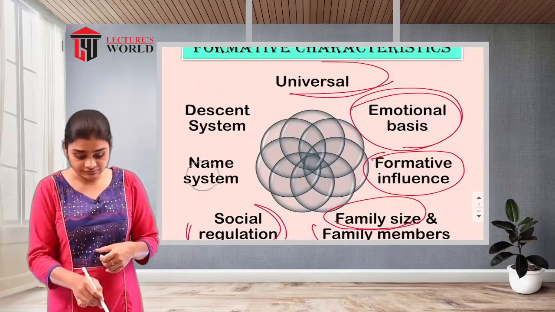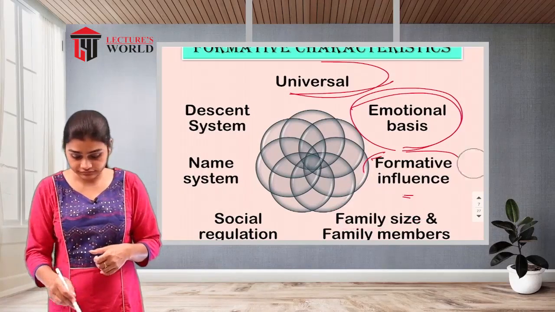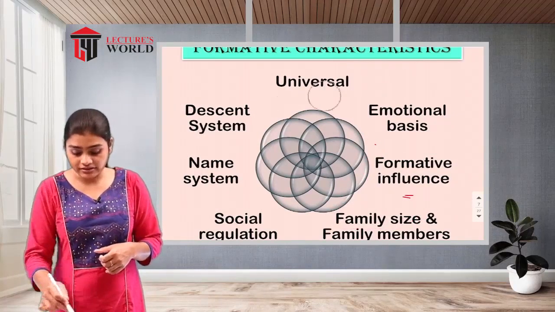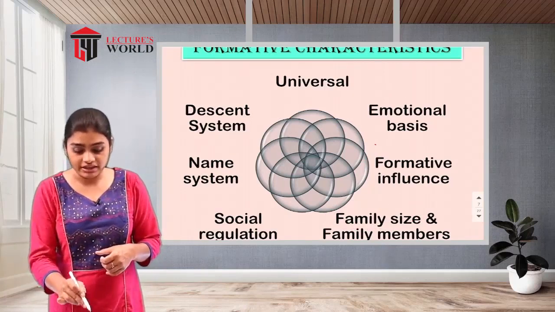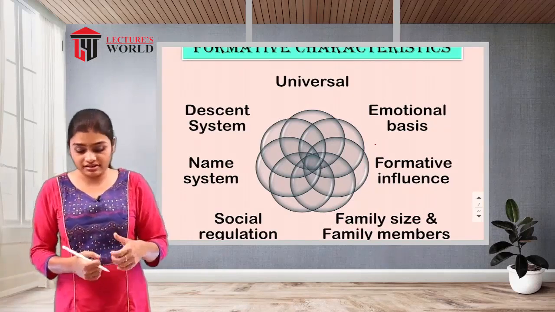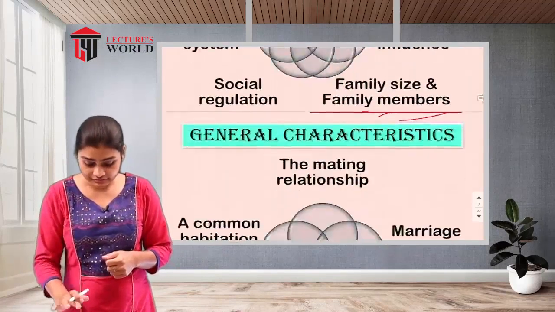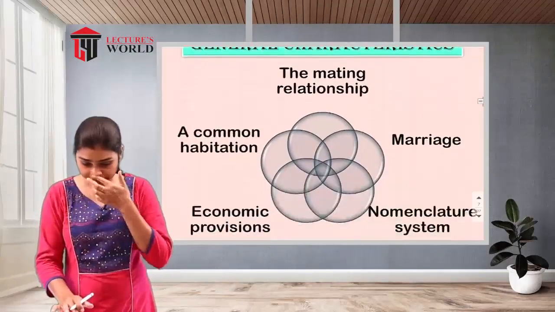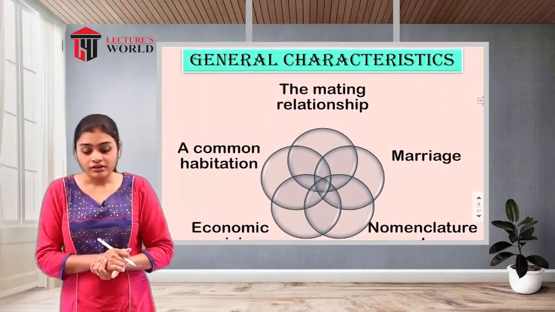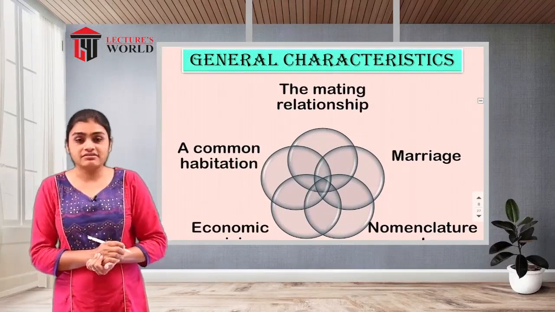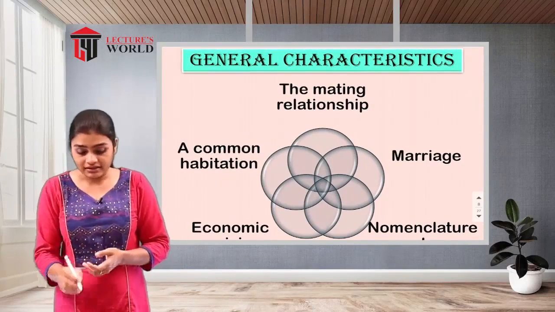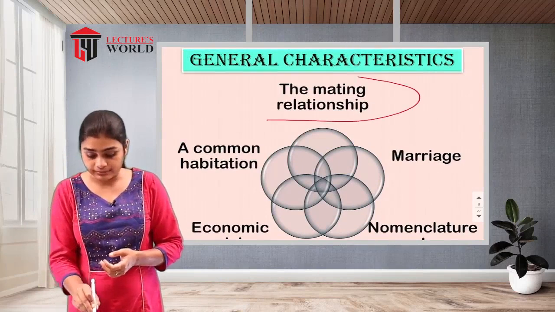After that, we have some general characteristics of the family as well. Let's see. The first general characteristic of family is the mating relationship.